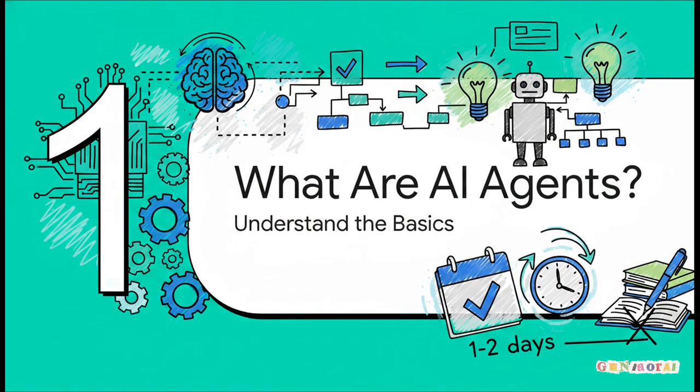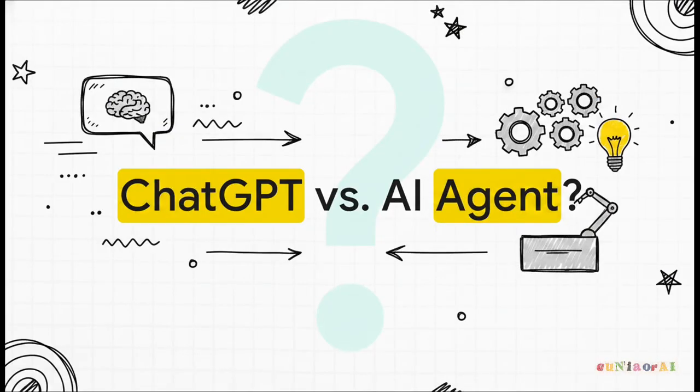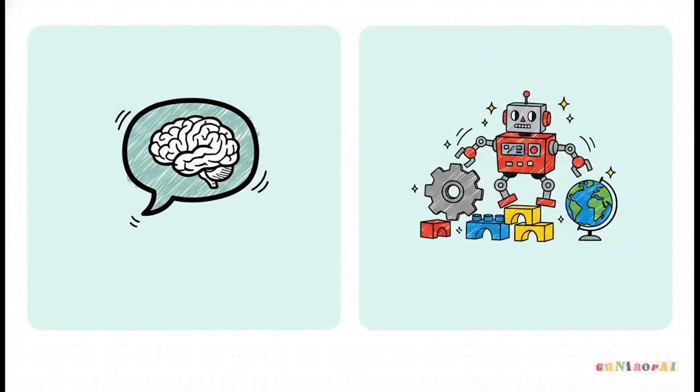What are AI agents? Now, this foundational phase takes just 1 to 2 days, but to get your mental model right, we really have to start with the single most common point of confusion. You might be wondering, what actually is the difference between ChatGPT and an AI agent? It's a totally fundamental beginner question, but answering it correctly changes how you view literally everything that comes next in your learning journey. Let's draw a clear line between the two.